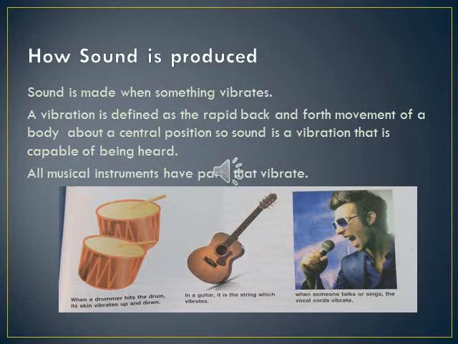In the diagram you are seeing, when a drummer hits the drum, its skin vibrates up and down. In a guitar, it is the strings which vibrate. When someone talks or sings, the vocal cords vibrate.